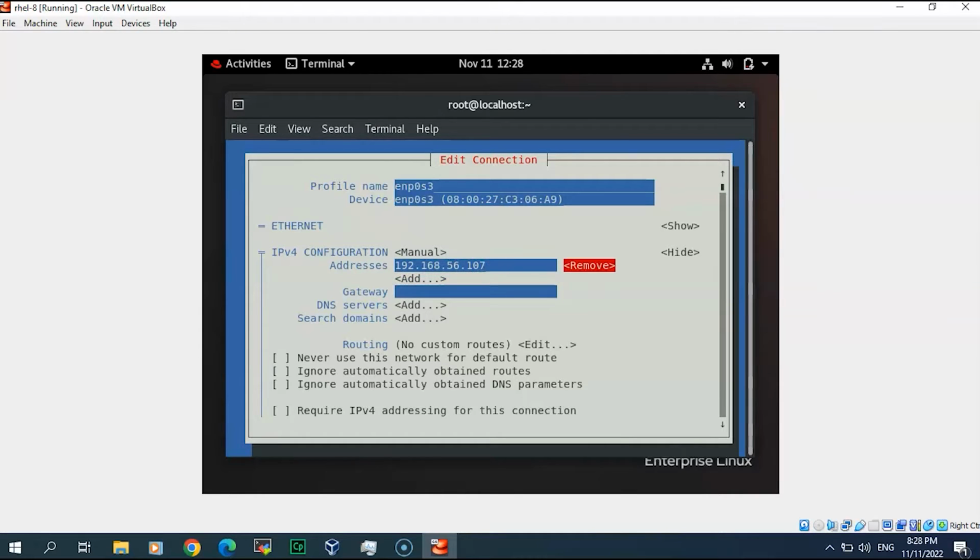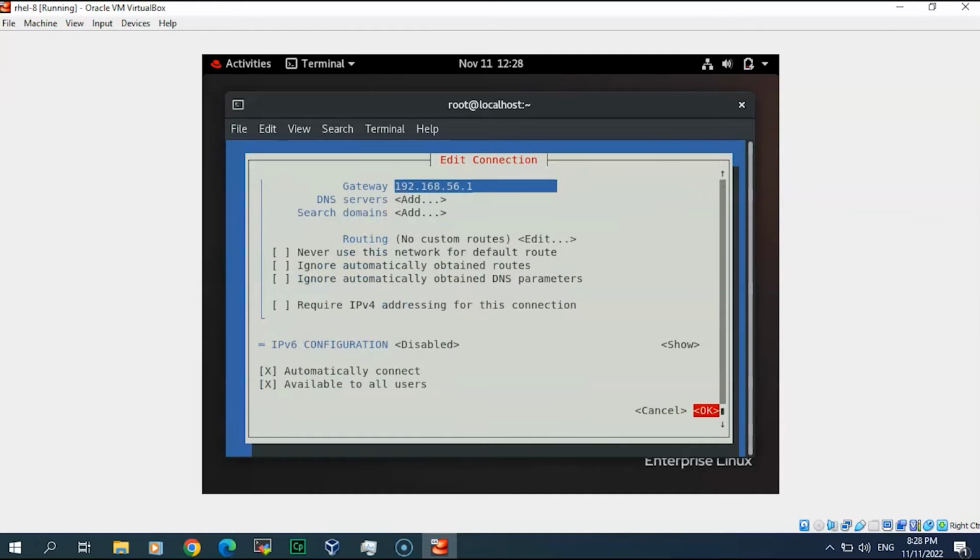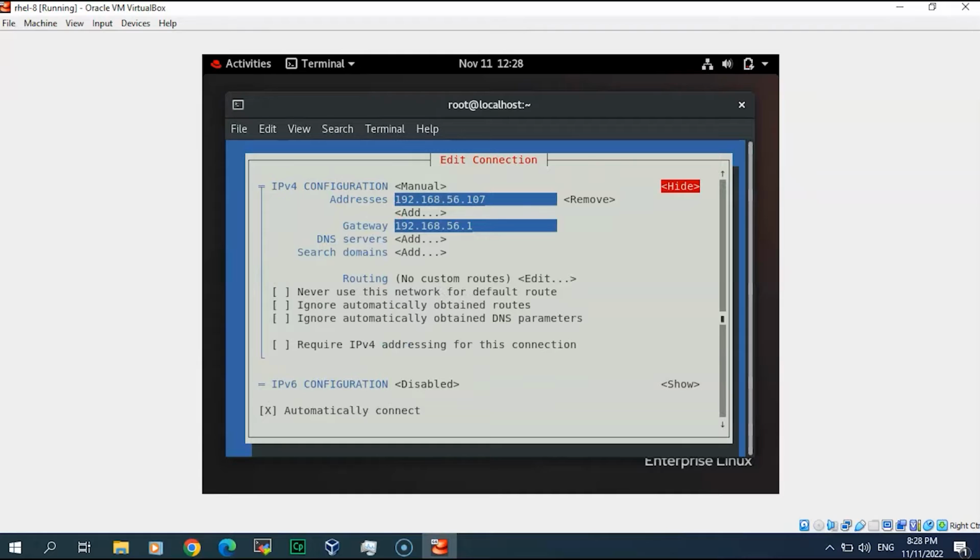I will keep the same thing, and the gateway will be the same, 192.168.56.1. DNS no. Search domain, we can leave it as is.